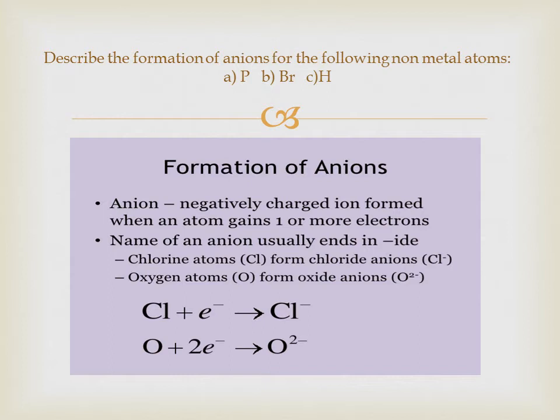So a negative charge is attained by the chlorine atom, so it is an anion. Okay, anions are negatively charged ions formed when an atom gains one or more electrons. So now chlorine is an anion. In a similar way, you will form the anions of phosphorus, bromine and hydrogen atoms.